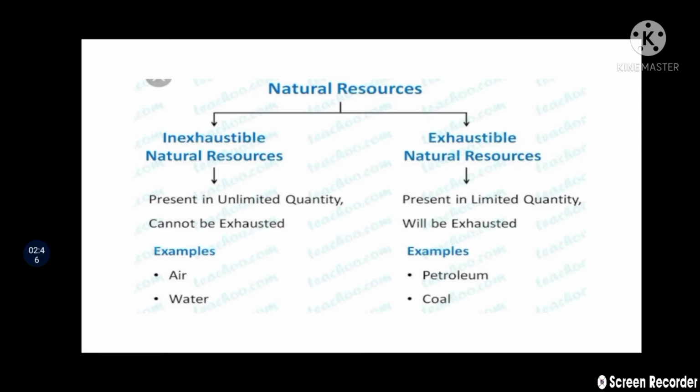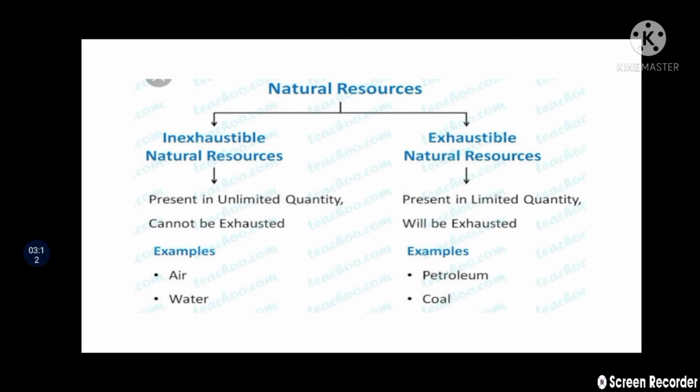So students, renewable resources are inexhaustible, which means they are present in unlimited quantity and cannot be exhausted. They cannot be finished. Okay, and what are exhaustible natural resources?